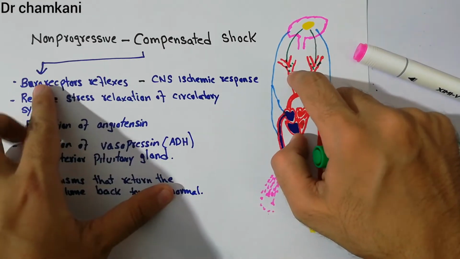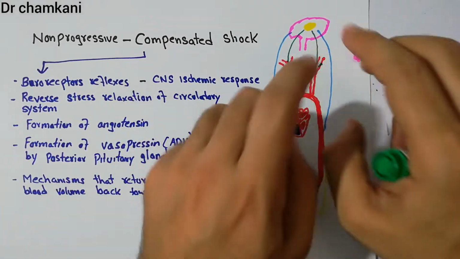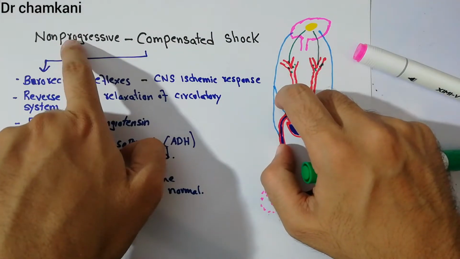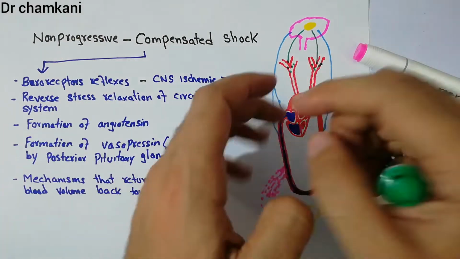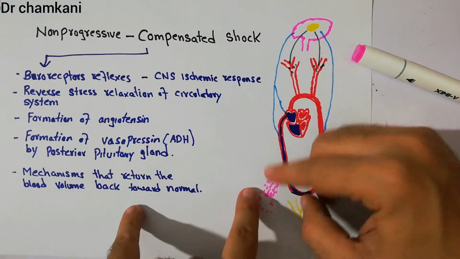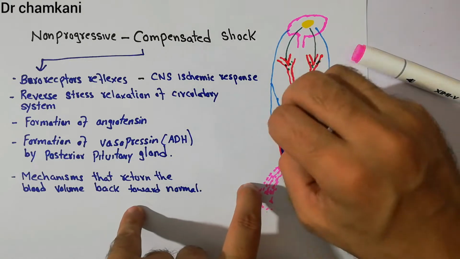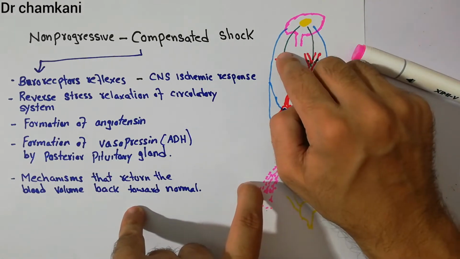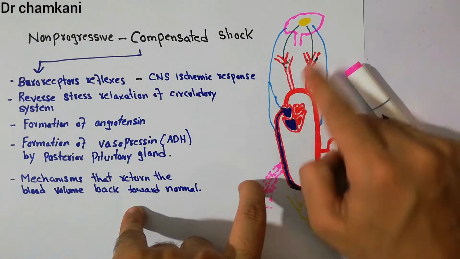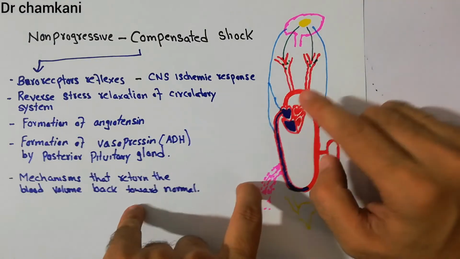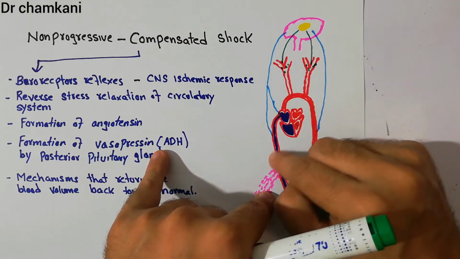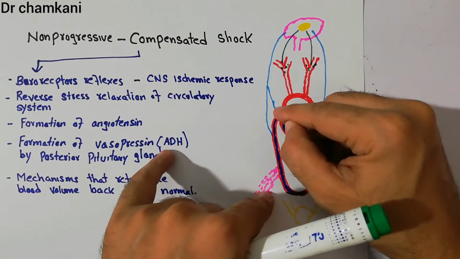This is an important reflex, which helps in compensation and in preventing the progression of the shock, and which makes it non-progressive. So whenever bleeding has occurred and there is a decrease in the blood volume, due to which there is a fall in the arterial pressure, that fall will initially be detected by the receptors. Those receptors will send signals to the brain, and the brain will send signals to the veins, to the arteries, and the heart, and constriction of the arterioles will occur, which will increase the systemic resistance. Constriction of the veins will occur, which will push the blood towards the heart, and